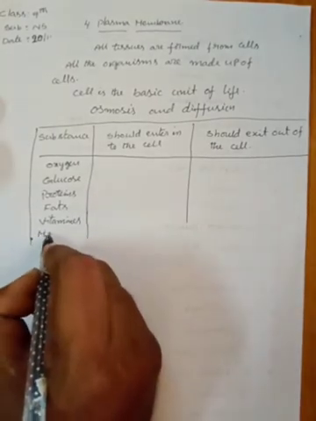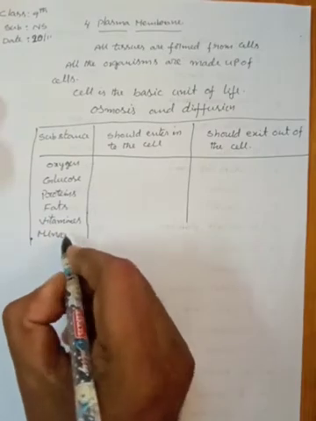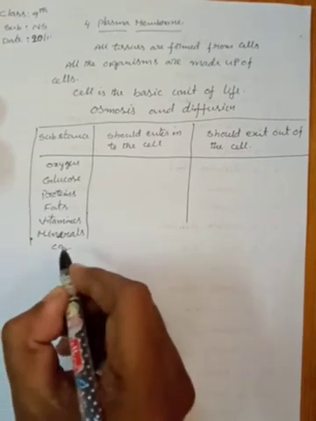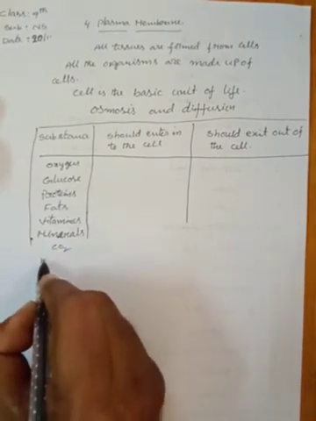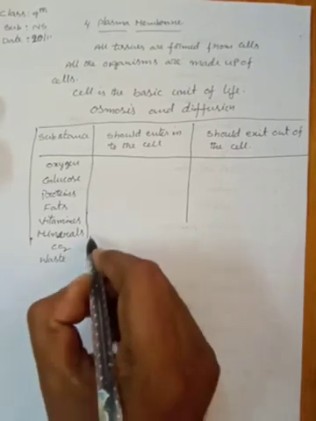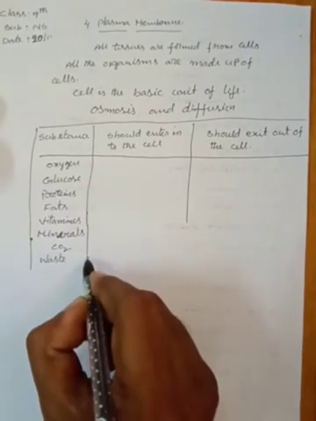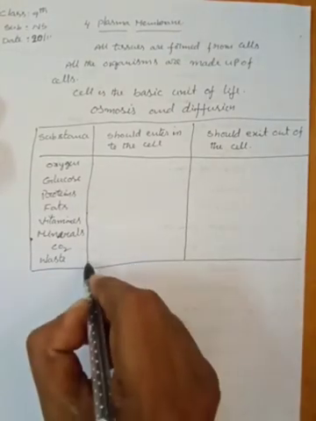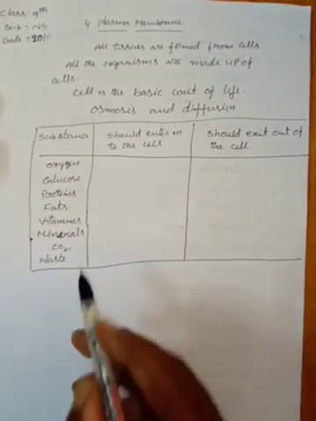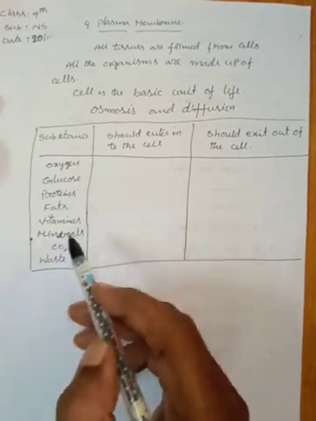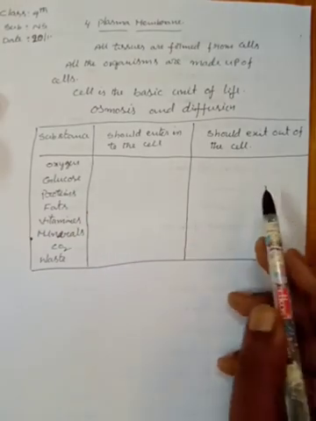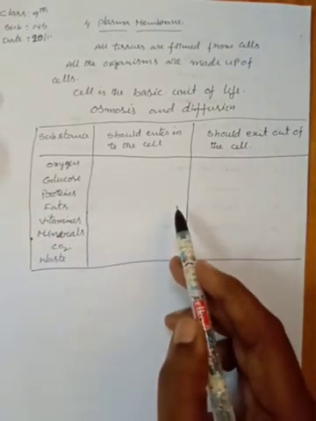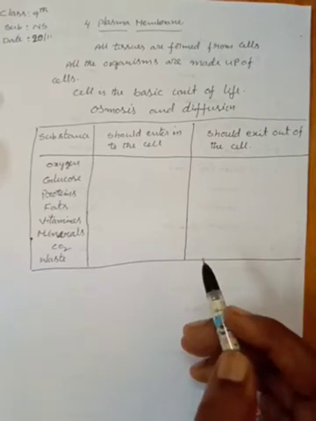Sixth one is minerals. Then carbon dioxide and waste materials. These are the different types of materials present in the table. Among all these materials, some enter into the cell and some exit out of the cell. Okay, children? Which type of material enters and which type of material exits out of the cell?